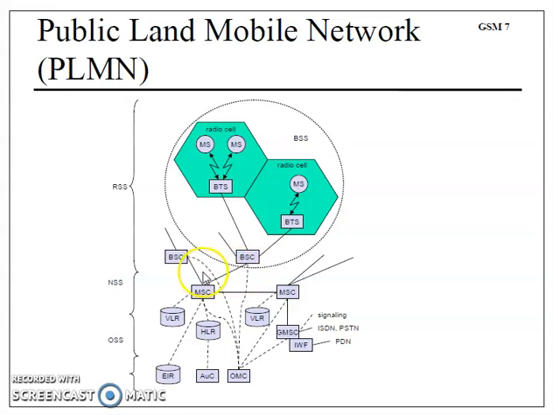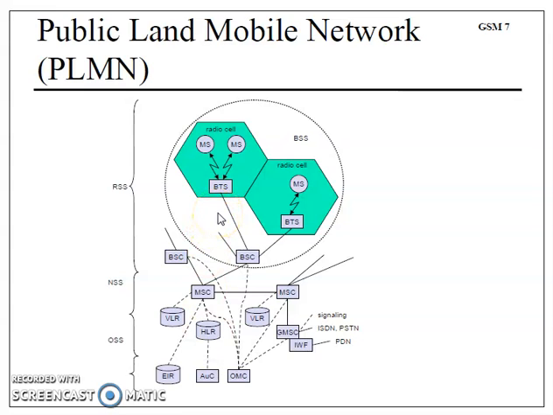Again, a number of base station controllers can be taken care of by the higher level called MSC, Mobile Switching Center, that comes under NSS. NSS has certain blocks in it, and OSS again has a few blocks. We will see that part once again in detail.